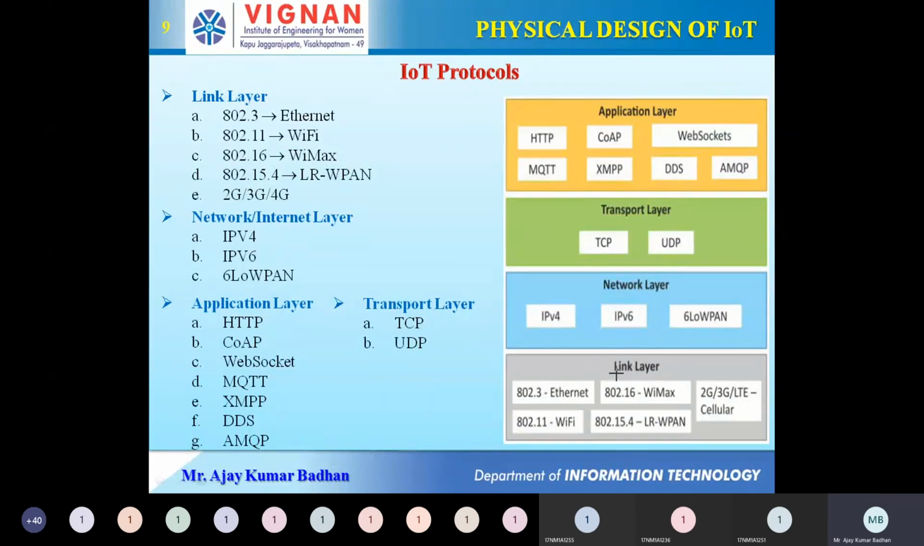If we talk about the link layer, it supports different types of mediums through which we can connect our devices to the network. We have already discussed all of these in our computer network concept, so let's see them in brief. The first one is IEEE 802.3, which is nothing but the IEEE standard name for Ethernet.